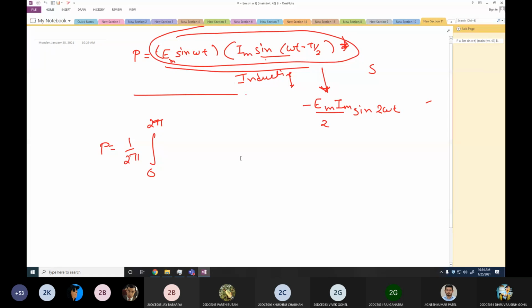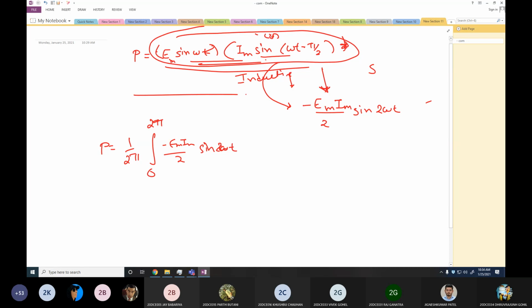So now you can simplify this equation of power. This equation, Em sin omega t into Im sin(omega t minus pi by 2), you can derive by just substituting sine with cos. So I'll get a minus cos, and there is an equation for sine into cos, so you'll get sin 2 omega t. So this is the final equation of instantaneous power: minus Em Im by 2 sin 2 omega t. So I am going to integrate this equation.